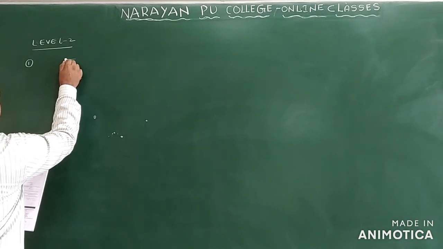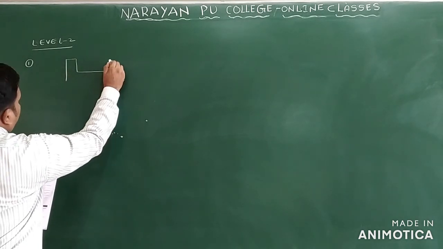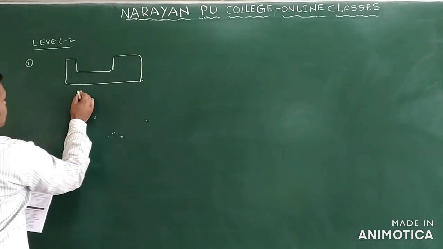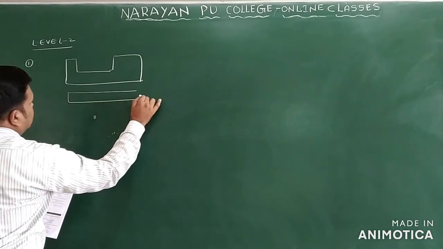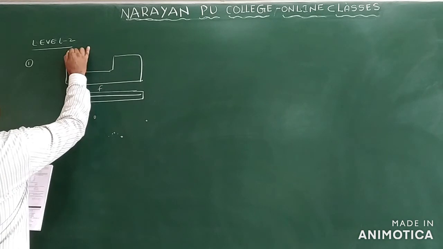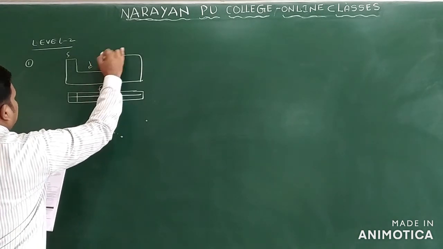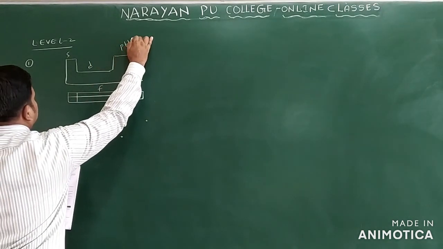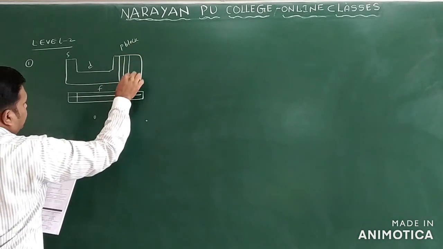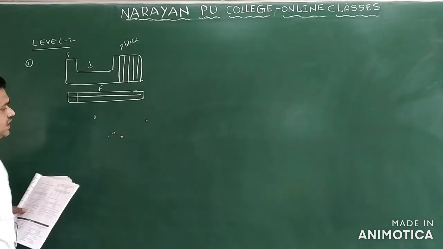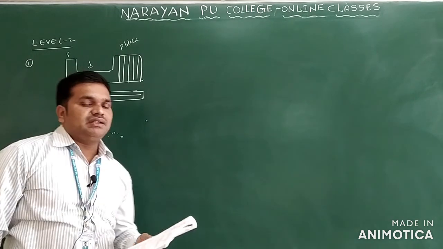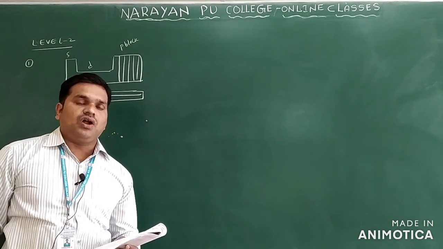If you write a rough structure of the periodic table, this is the F block, this is the S block, this is the D block, and this is the P block. The P block has groups 13, 14, 15, 16, 17 up to 18. The P block contains the majority of the non-metals.